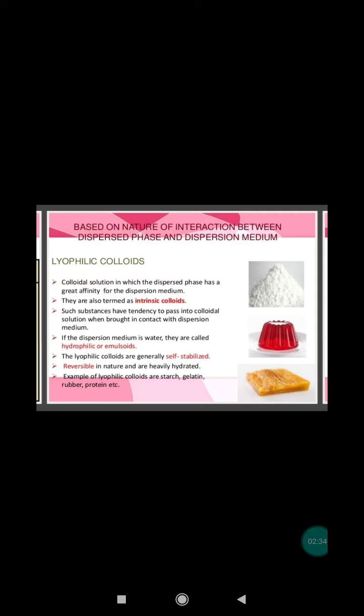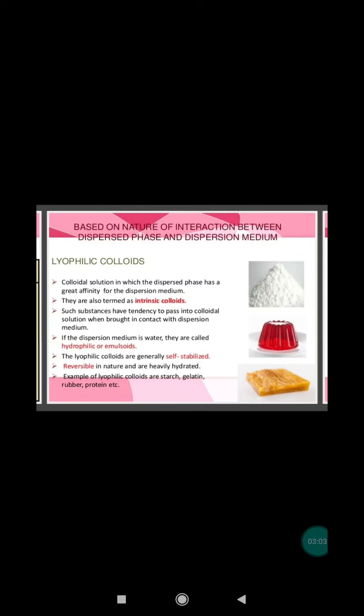Based on the nature of interaction between dispersed phase and dispersion medium, there are 2 types of colloidal solutions. First one, lyophilic sols. The word lyophilic means solvent-loving. Substances like gum, starch, gelatin, etc. when mixed with a suitable solvent like warm water readily form a colloidal solution.